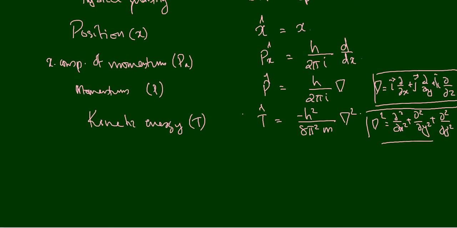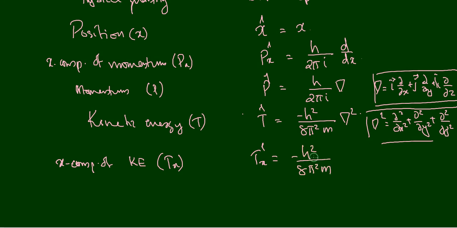So that is the kinetic energy operator. And if we are considering only the kinetic energy in the x direction, the x component of kinetic energy, that is Tx, there is a corresponding operator Tx cap, which is equal to minus h square divided by 8 pi square m and d square by dx square. That is the x component of kinetic energy.